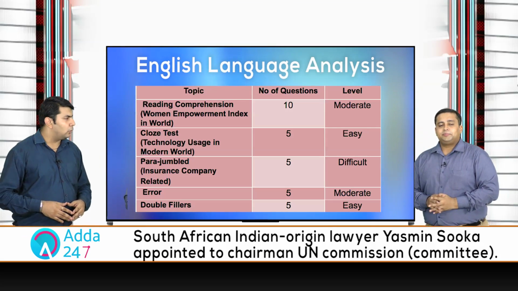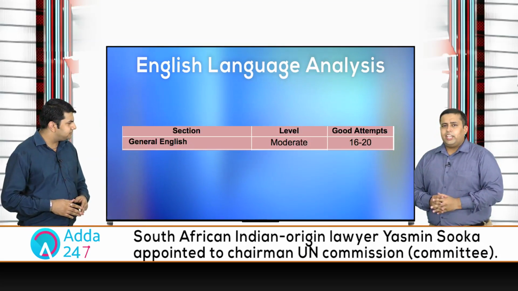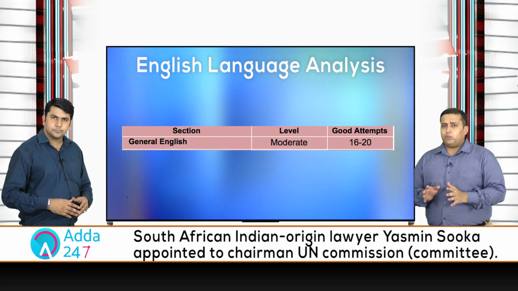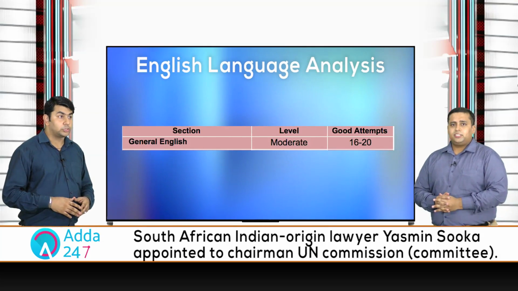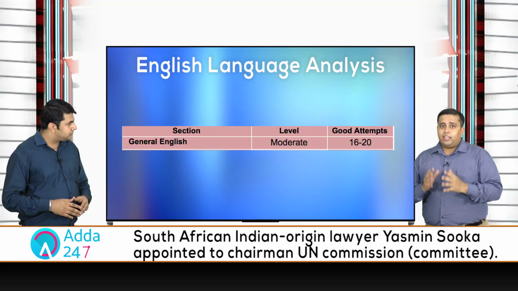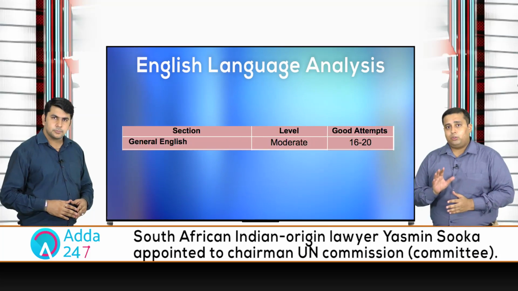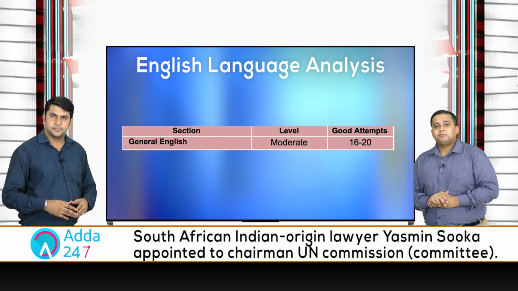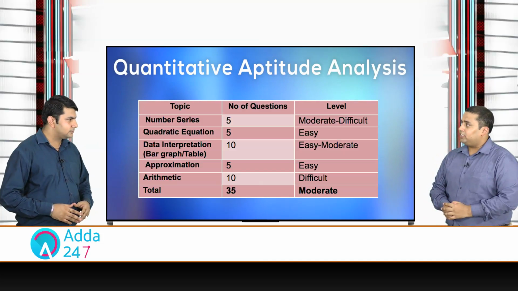Okay. So, what could be the possible attempts? If you talk about the possible attempts, then it would be around 16 to 20 questions. And what should be the time management of the student? The time should be around 12 to 15 minutes. Okay. Now, what's your take on the quant section?